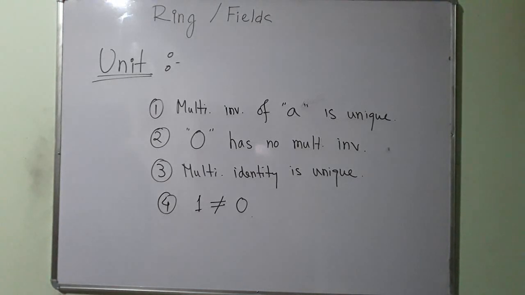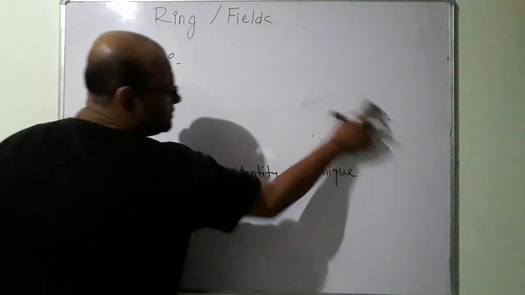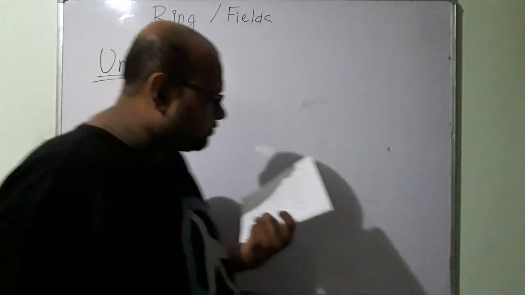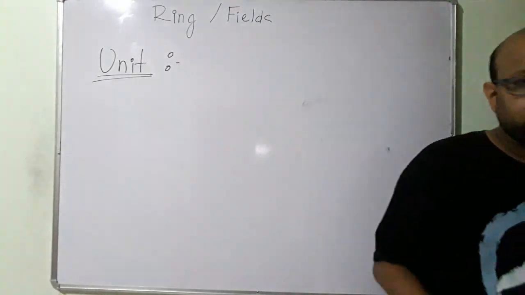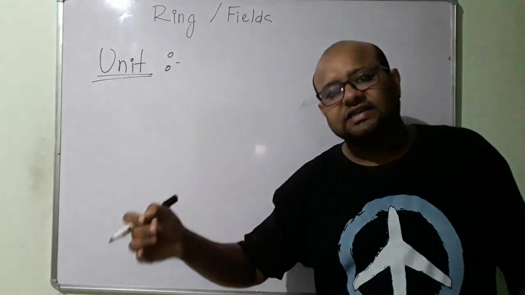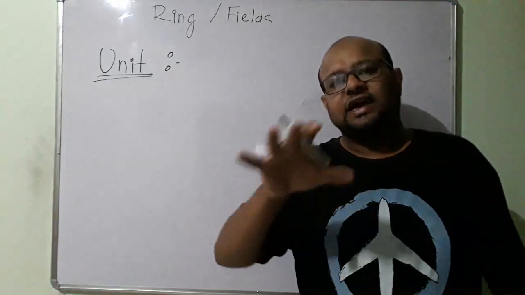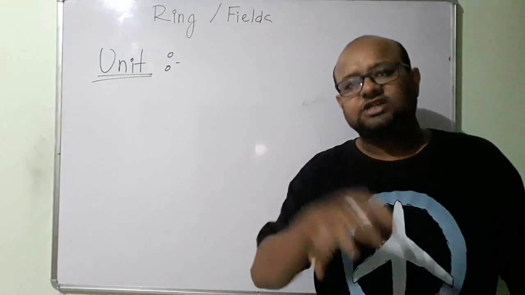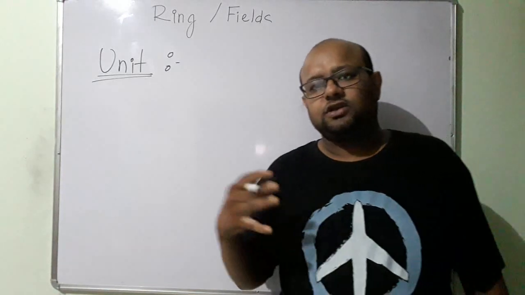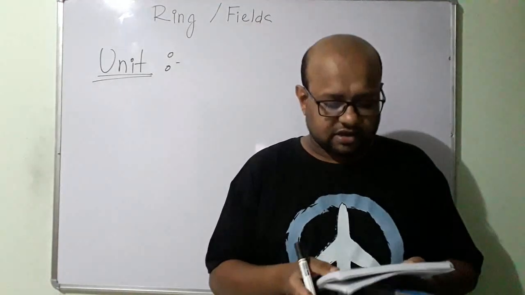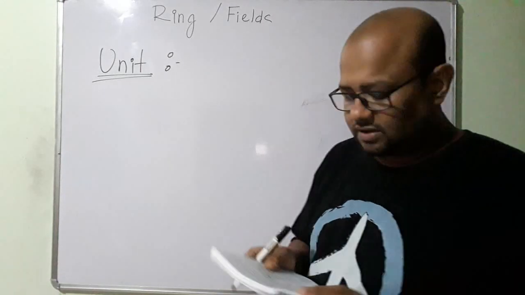So, what is a unit? In a ring with unity, if some element has a multiplicative inverse and the multiplicative inverse of that element belongs to the set, then that element is called a unit.